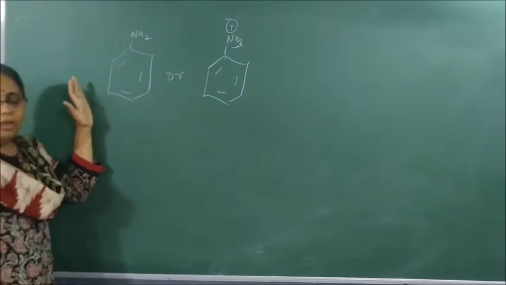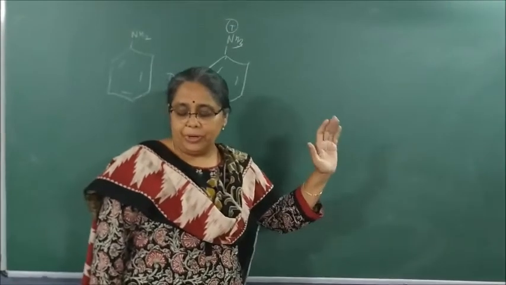Aniline is more stable or anilinium ion is more stable? Please write.